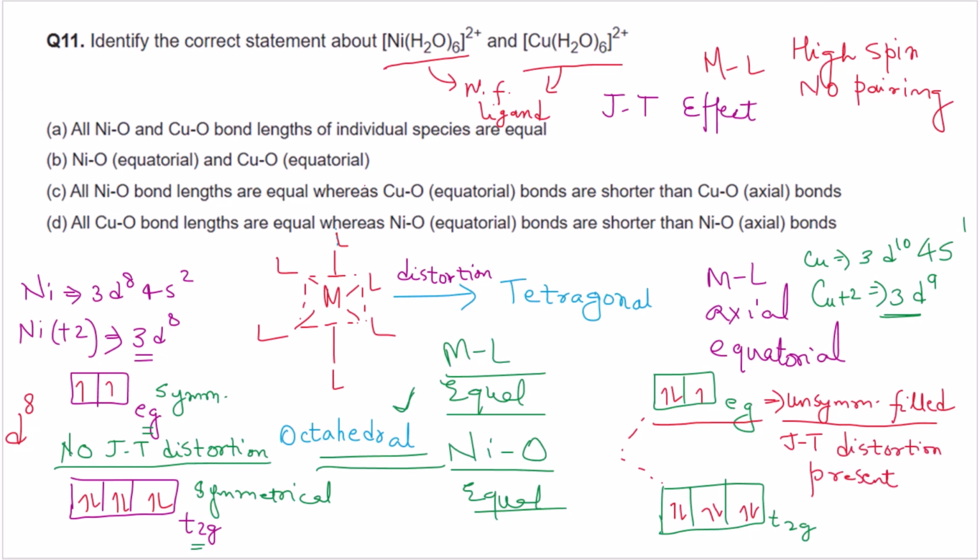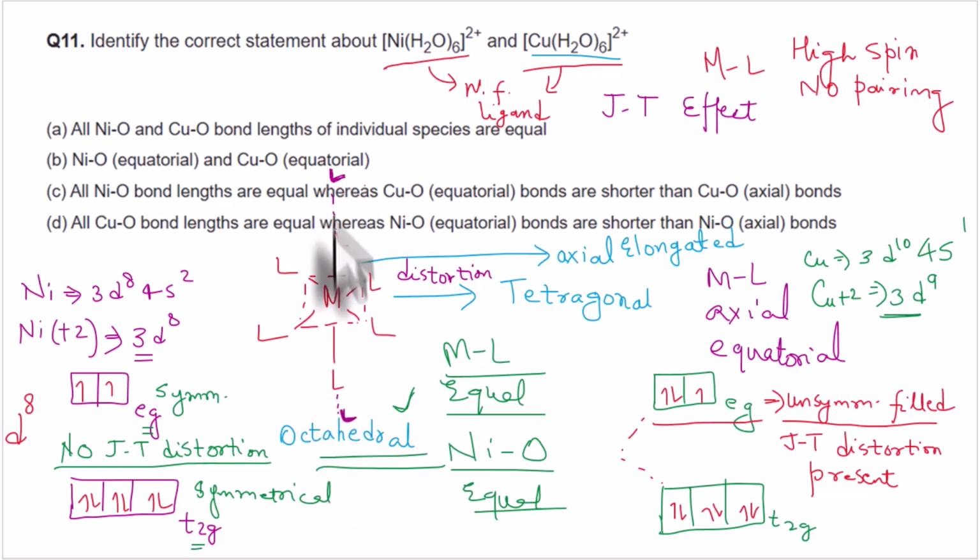Under ideal conditions, when we have a Jahn-Teller distortion, the axial ligands, along the axial axis, are placed far away from the central metal ion. The axial bonds are elongated while the equatorial bonds remain the same length, so axial will be longer than equatorial.